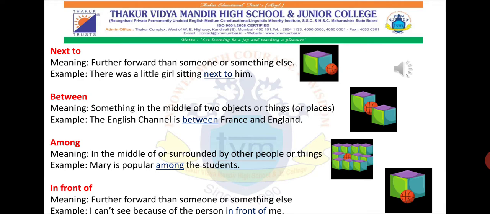Then we will move ahead to our next preposition, that is between. It is also one of the kind of preposition of place. Now between is used to tell something that is between two objects or things that has been placed. Okay, something in the middle of two objects, that's what I said. And therefore we use the preposition between. So the example over here, the English Channel is between France and England. If we have to tell something is between the two objects, then we have to use the preposition between.